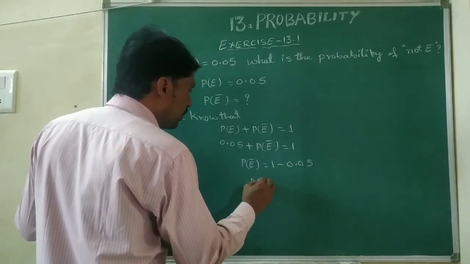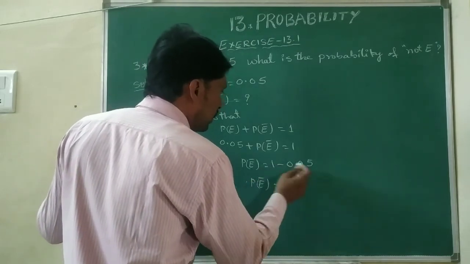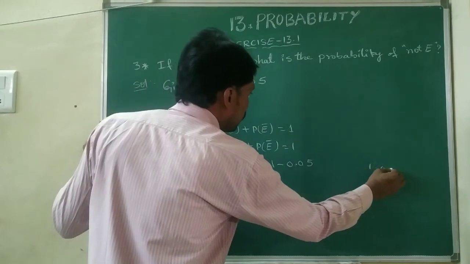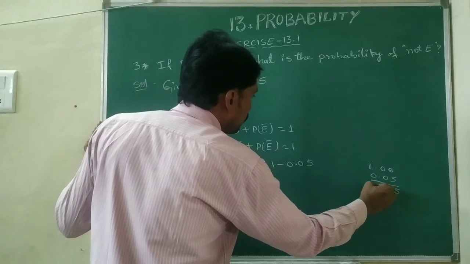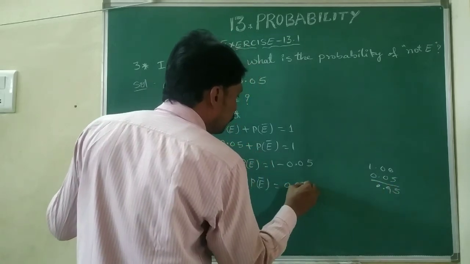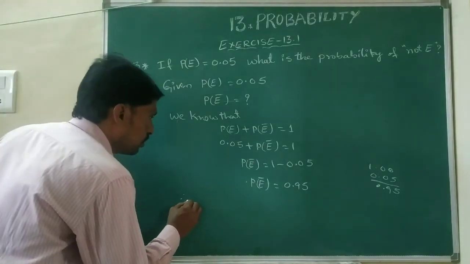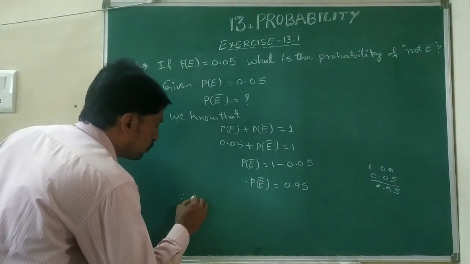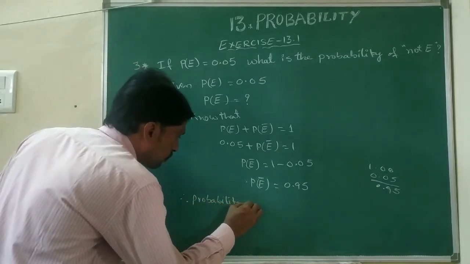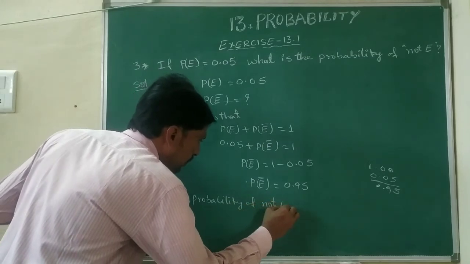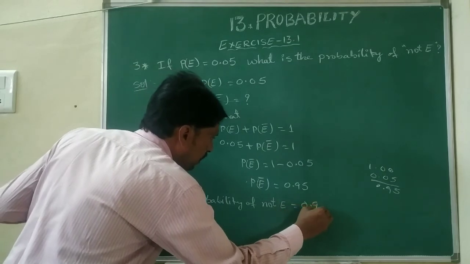So P of E complement equals 0.95. So what is the probability of not E? That is 0.95. Therefore, probability of not E equals 0.95.